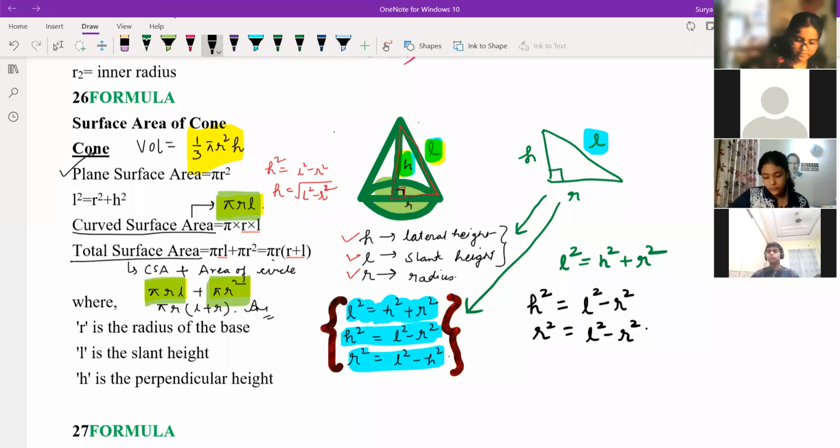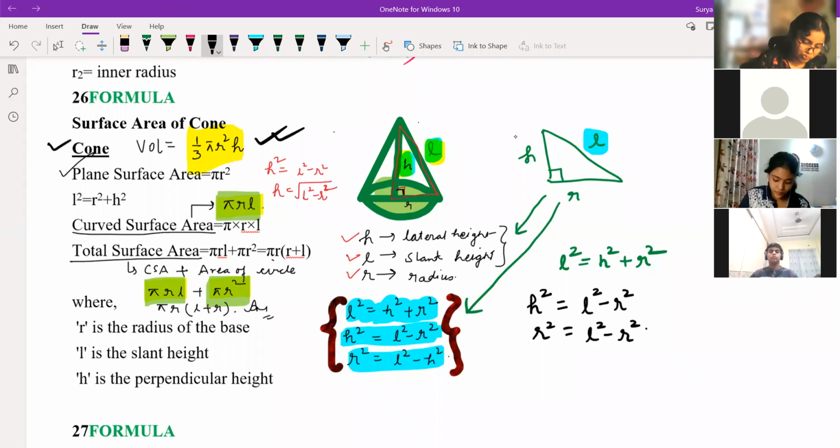So now you see the volume part of it. So you know the volume of cylinder. Cylinder volume is what? Pi r square h. I told you how pi r square we are arriving to pi r square h, right? So simply we just divide by 3. This is the volume of what? Cone. 1 by 3 pi r square h.